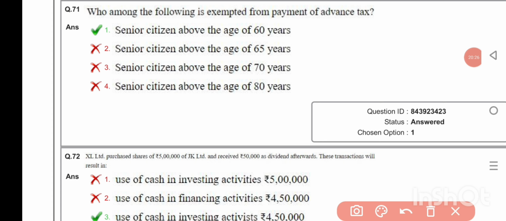Who among the following is exempted from payment of advance tax? Senior citizen above the age of 60 years. XL Limited purchased shares of rupees 5 lakh of JK Limited and received rupees 50,000 as dividend. Afterward, the transaction will result in use of cash in investing activities.